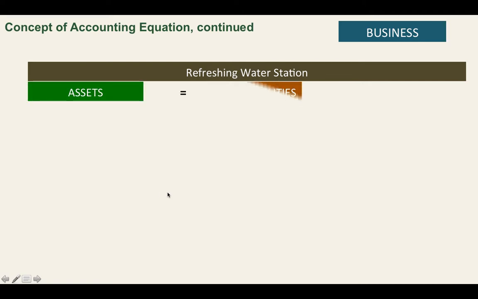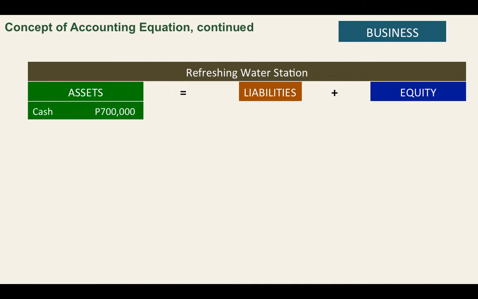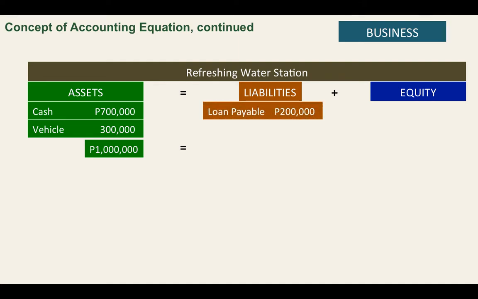So let us recall what we have learned so far. Assets equals liabilities plus equity. So class, let's summarize the accounting equation of the business. The business has cash of 700,000, correct? And has a vehicle of 300,000 for a total of 1 million. And we have discussed that the 1 million was funded by a loan of 200,000.